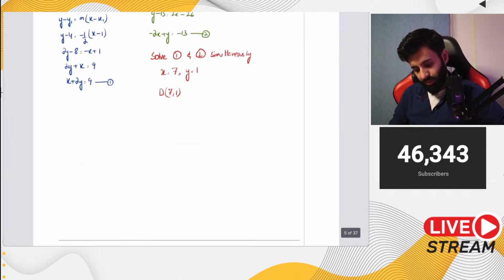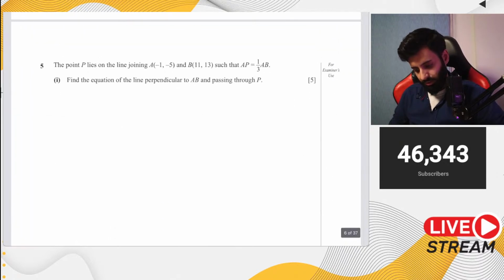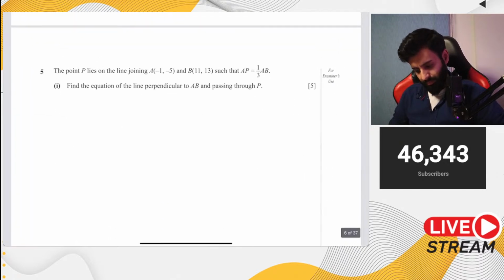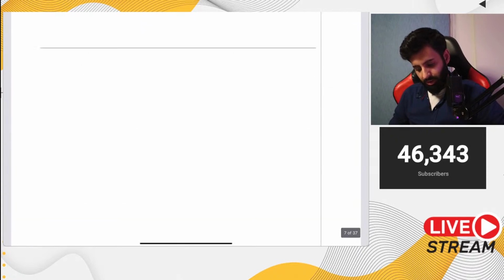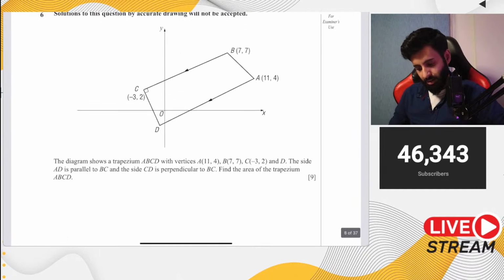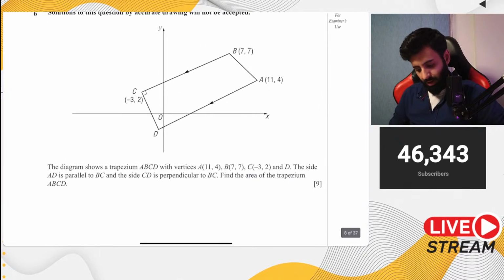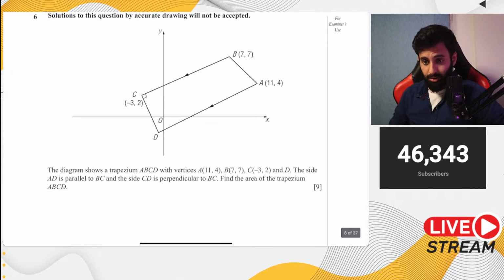Okay, now let's do another question. Occasionally you'll notice that in coordinate geometry you have vectors also.